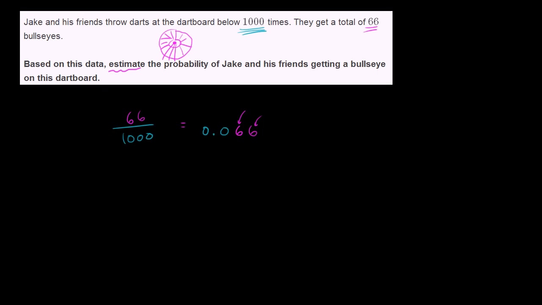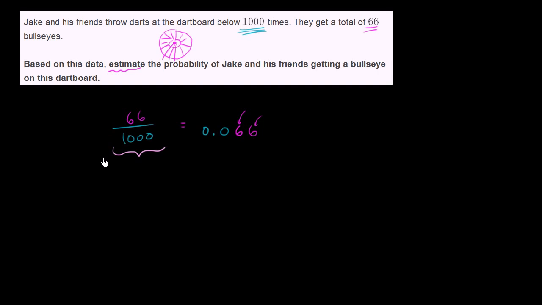So you don't know that this is the exact probability of Jake and his friends hitting the dartboard. This is just based on your sample. You've done the experiment 1,000 times, and you got 66 successes. To get a more accurate estimate, you would want to do it 10,000 times or 1,000,000 times. And all of these would really be estimates, because the only way to really know what the probability is is to do it as many times as it's possible to do it, but you could obviously do this trial an infinite number of times.